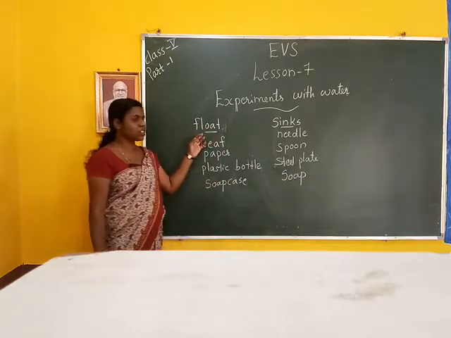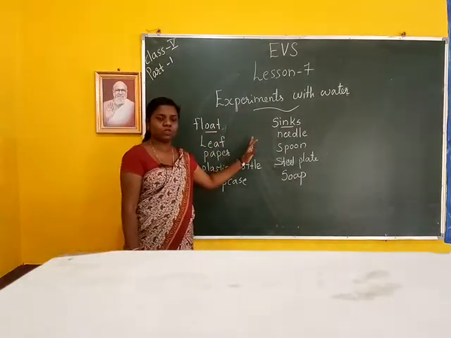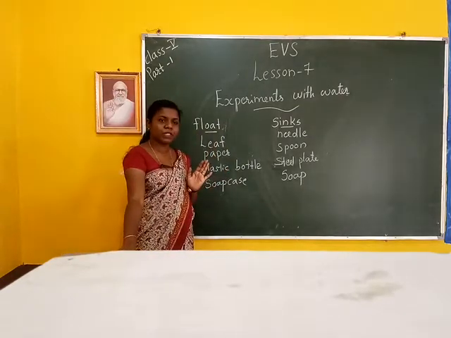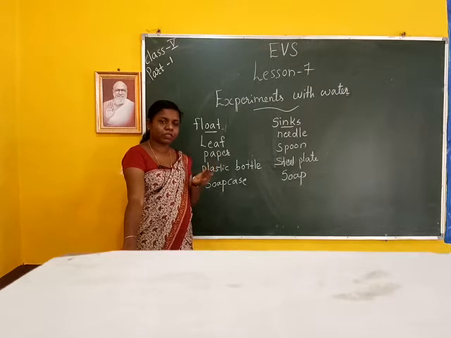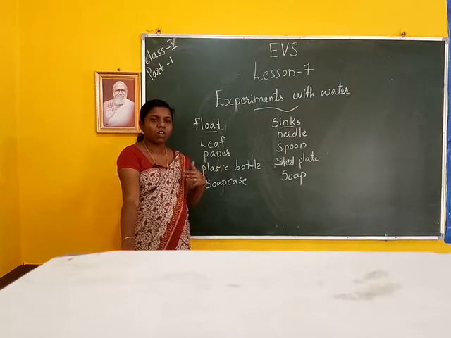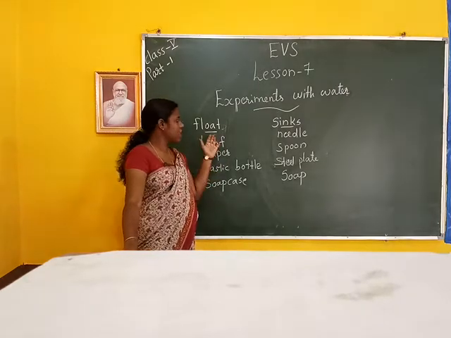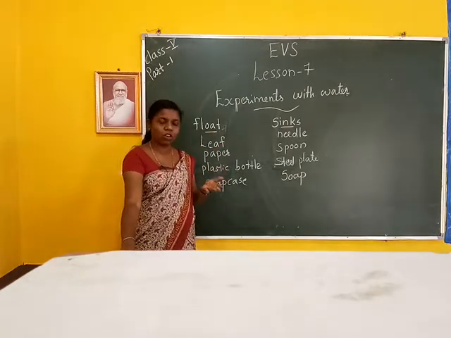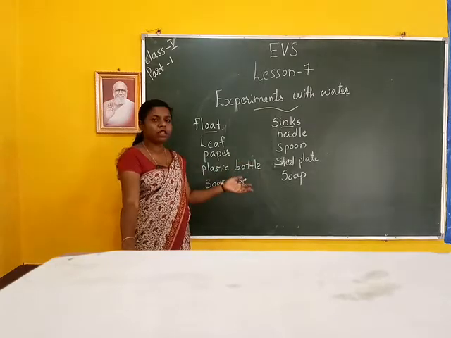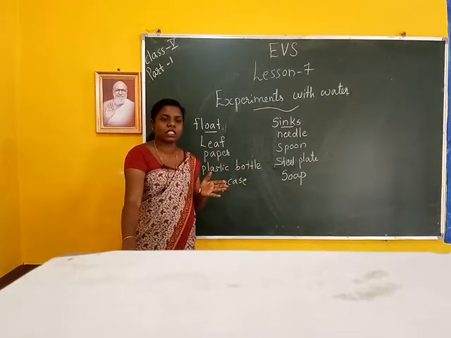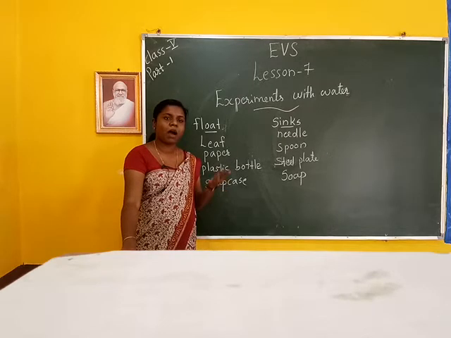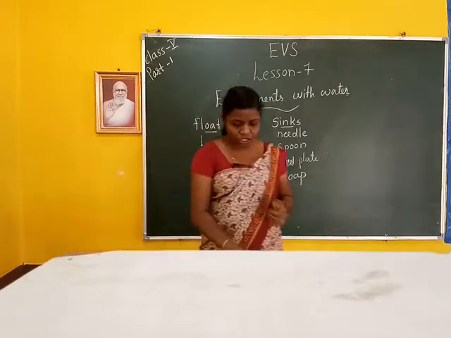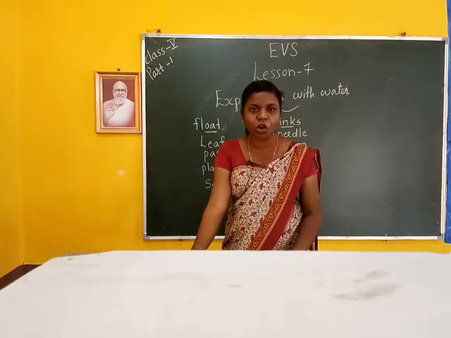Then what is the meaning of these two words? Floats, including heavy objects, lie low in the water. That means heavy objects lie low in the water, and lightweight objects lie up on the water. Then look in your textbook, there is one box there.